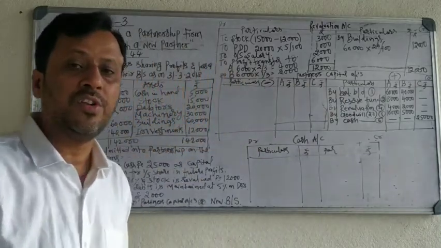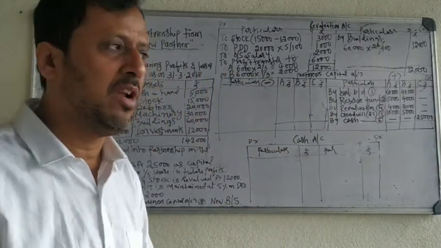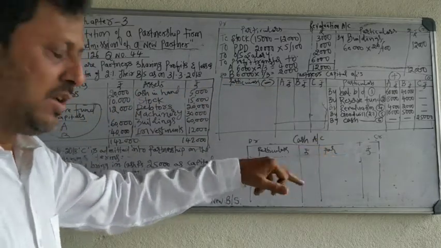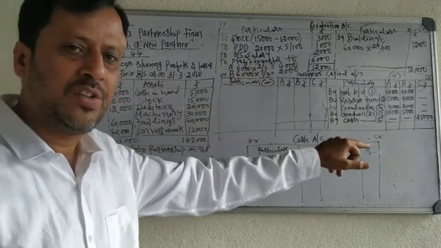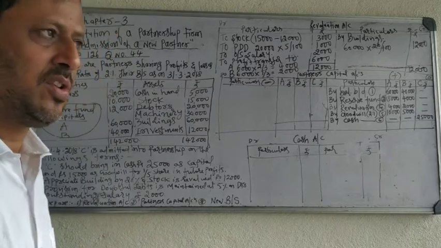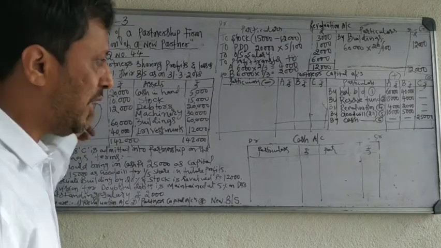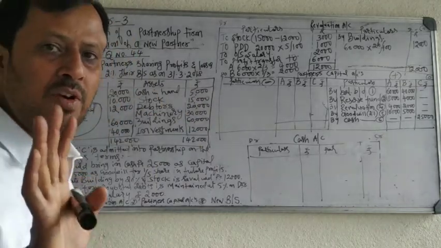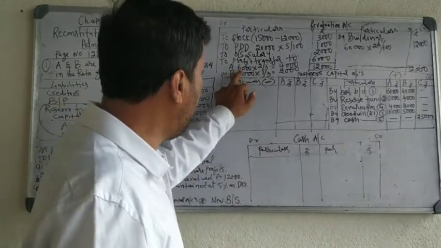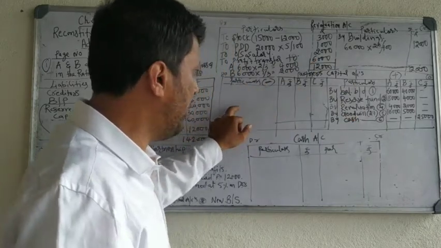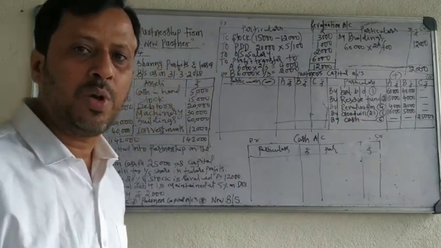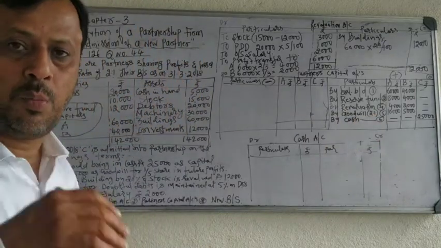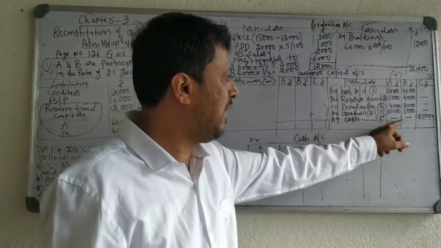Totally you have 6 entries in the partners' capital account. Once again I will repeat. First, capital balance, credit side. Second, reserve fund, credit side. Third entry, profit and loss account: given on the liability side, credit side; given on the asset side, debit side. Fourth entry, revaluation account, profit or loss: profit, credit side; loss, debit side. Fifth entry, goodwill brought by new partner, credit side, divided among old partners. Sixth entry, capital brought by new partner, so write on the credit side.